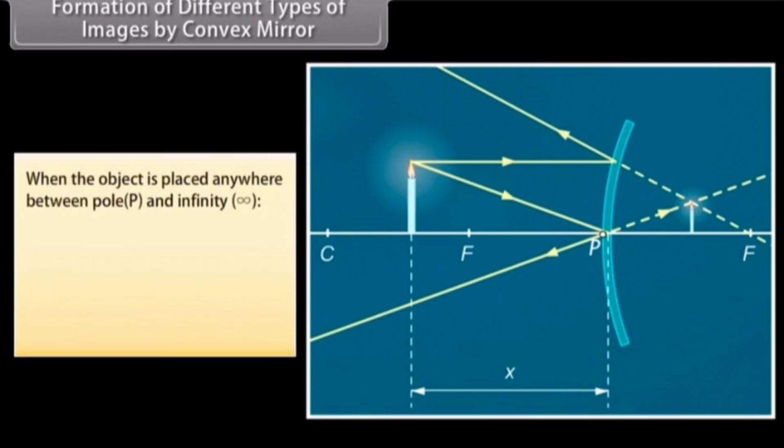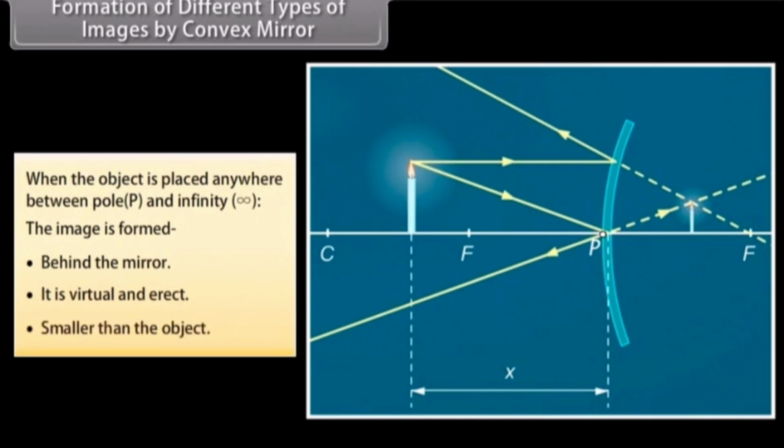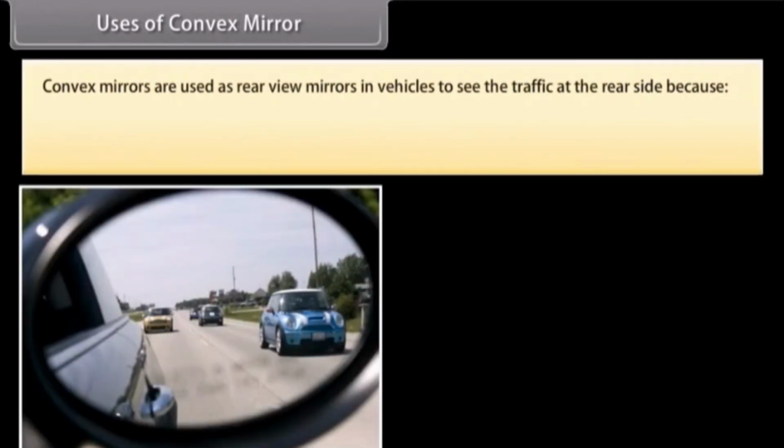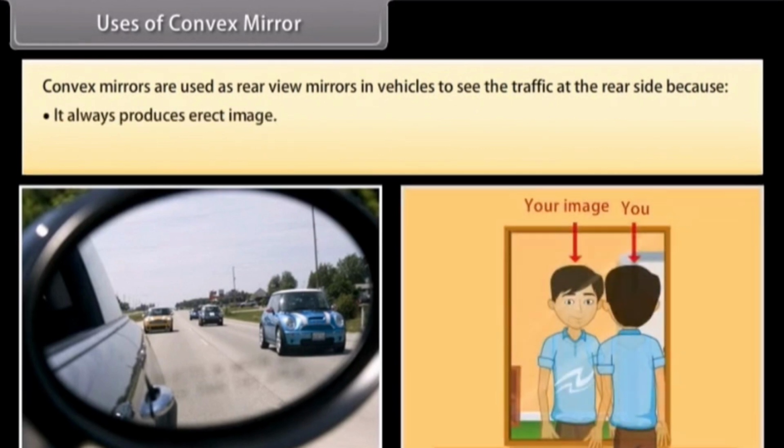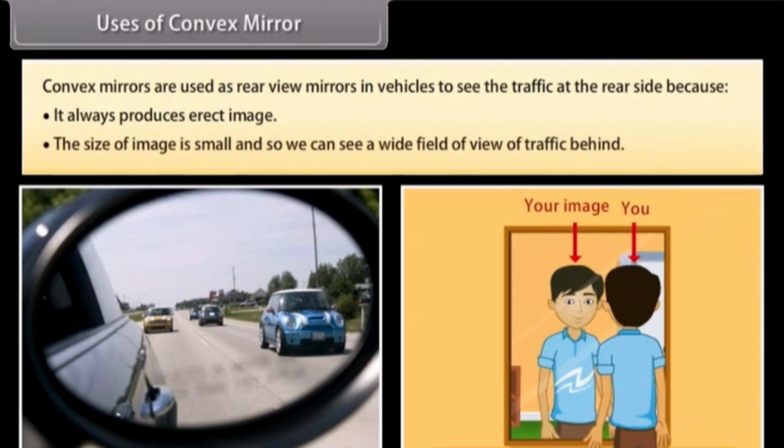When the object is placed anywhere between pole P and infinity, the image is formed behind the mirror. It is virtual and erect, smaller than the object. Uses of convex mirror. Convex mirrors are used as rear view mirrors in vehicles to see the traffic at the rear side. Because it always produces an erect image, the size of the image is small, and so we can see a wide field of view of traffic behind.